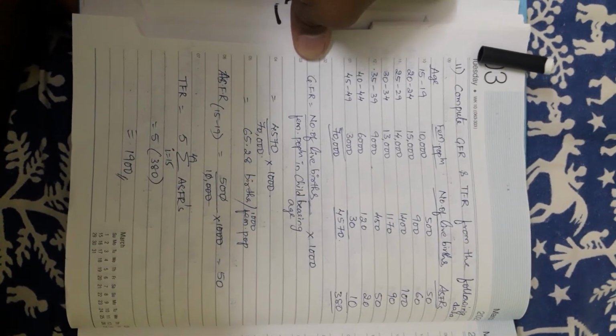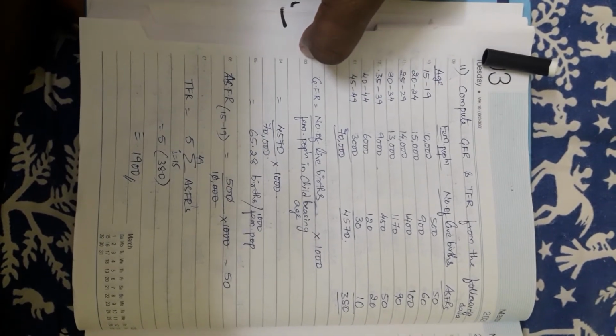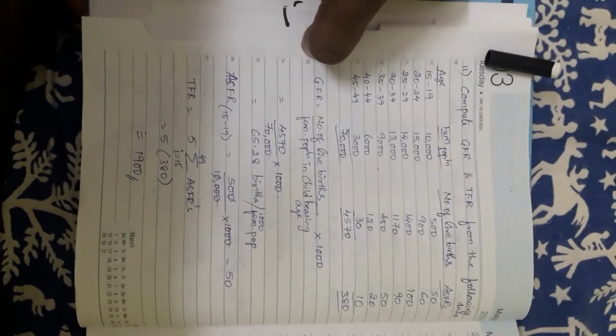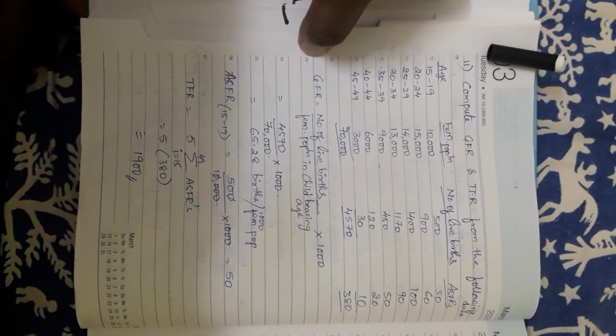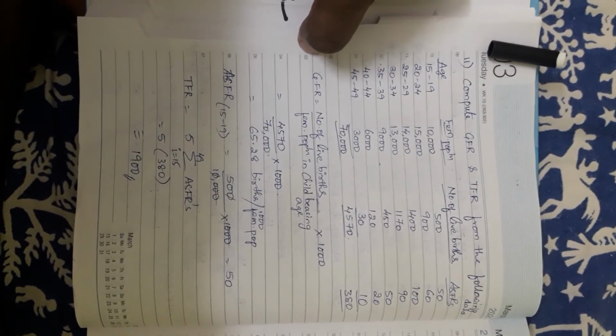4570, I have got the live births total, divided by the female population in childbearing age, 70,000, multiplied by 1000, you will be getting 65.28 births per 1000 population.